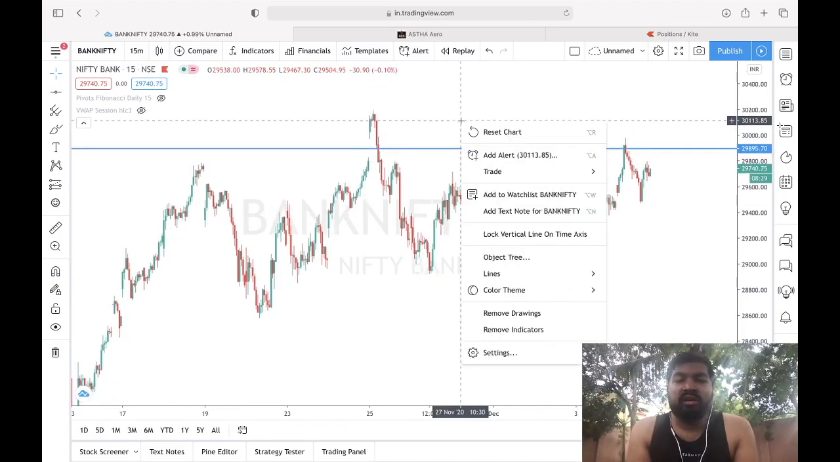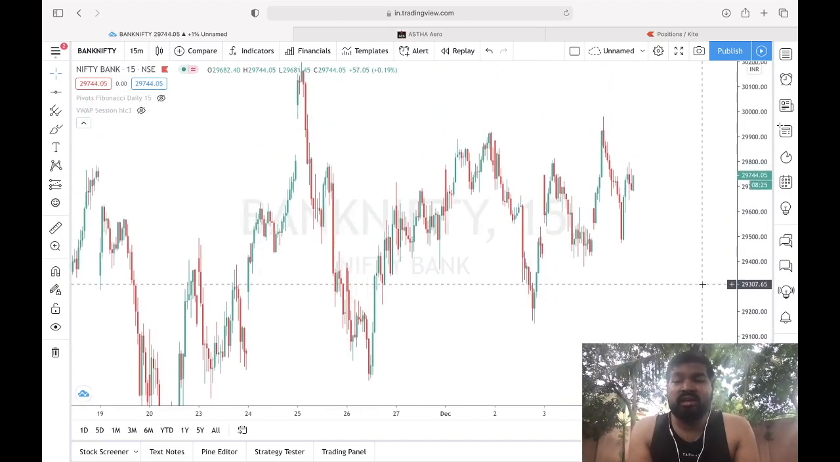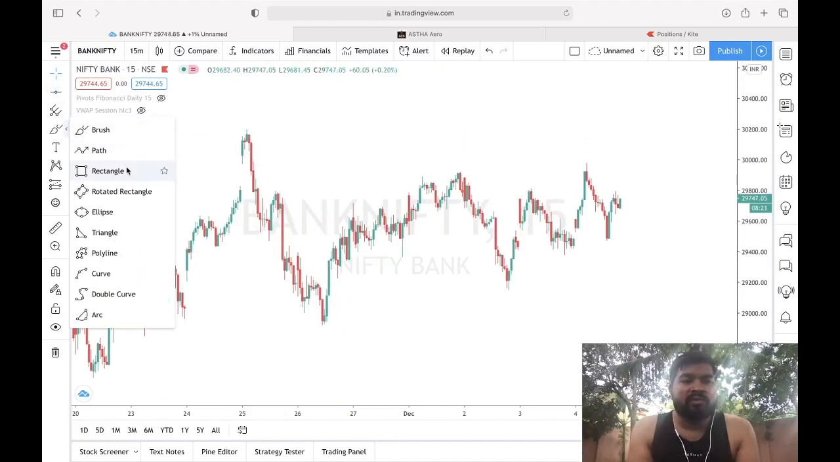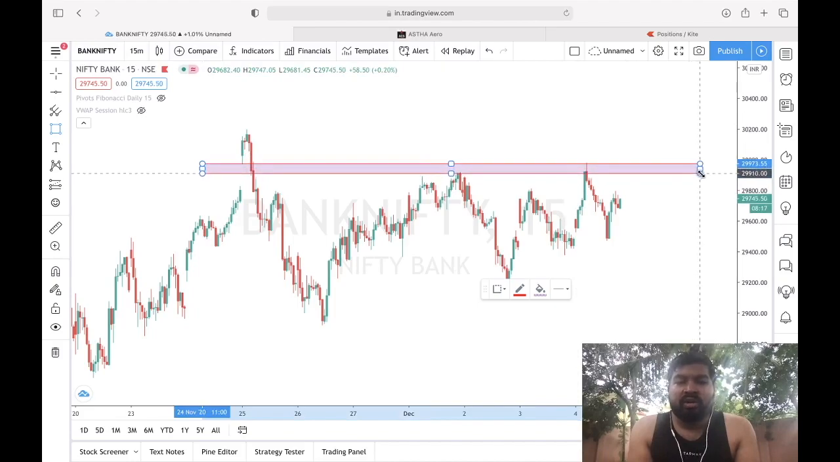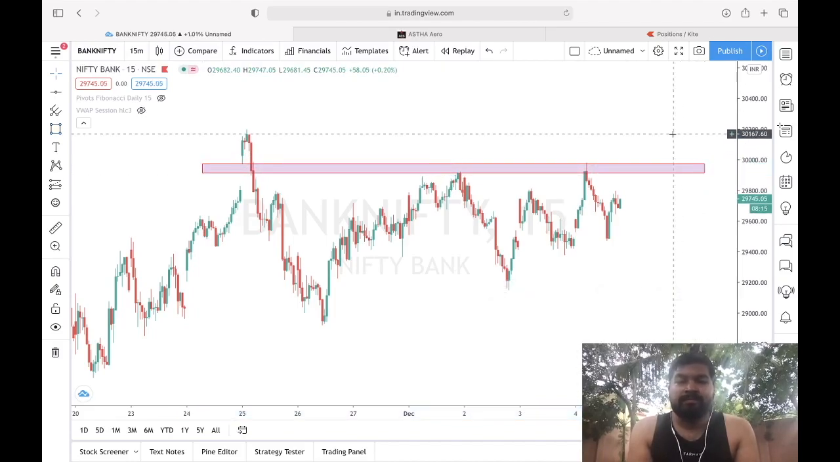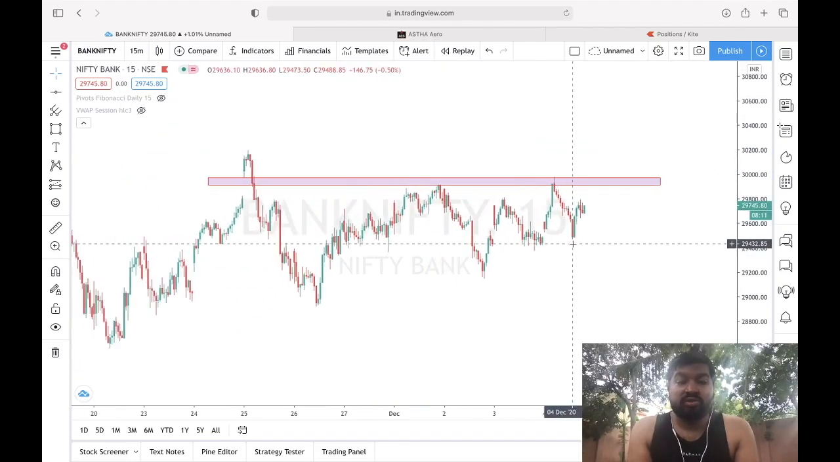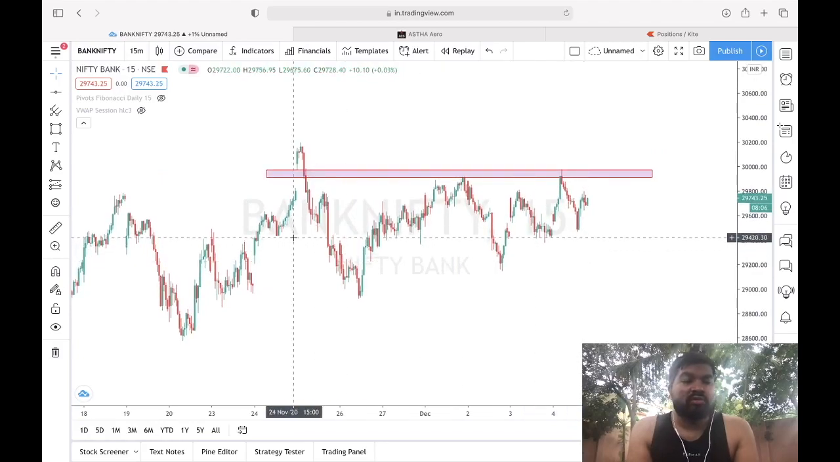So now we will try to analyze what is the resistance for coming sessions. Okay, so if you see, according to me, this level is the resistance level as of now. So closing above this level is very important. Okay, so we'll talk about that, and also this was about resistance.